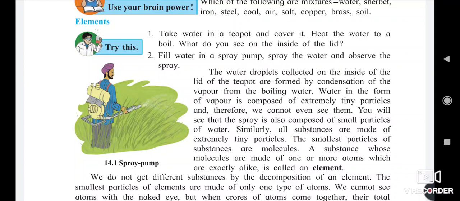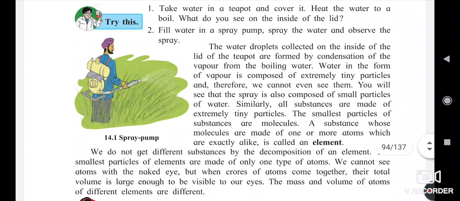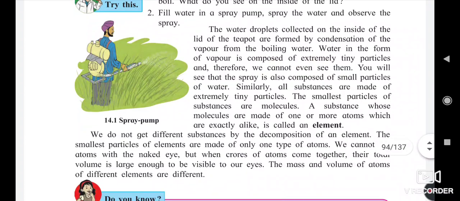Similarly, all substances are made of extremely tiny particles. The smallest particles of a substance are molecules. A substance whose molecules are made of one or more atoms which are exactly alike is called an element.